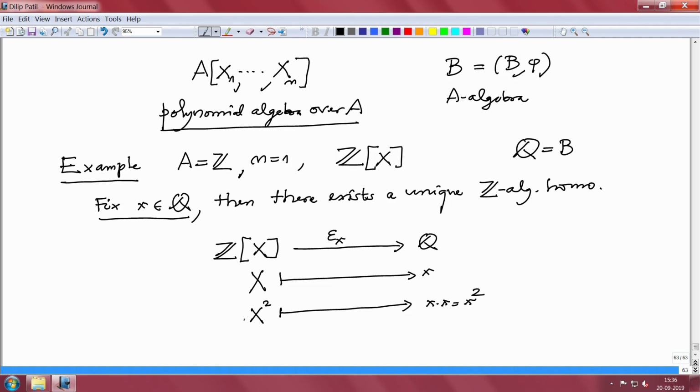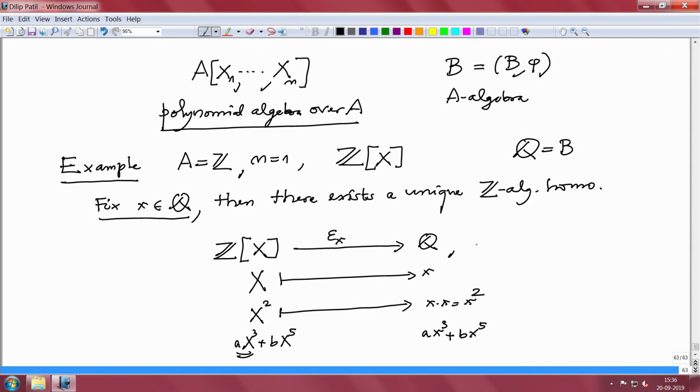So, if I want somebody like a x cube plus b x to the 5, then first of all it is additive, so individually I can map the terms, and a has to go to a because it is Z-linear. So, this term will have to go to a x cube and this addition plus b x to the 5. So, therefore, this map is uniquely determined.